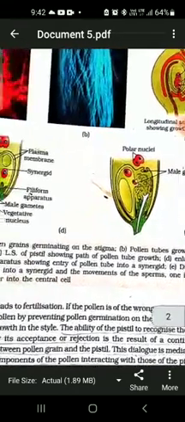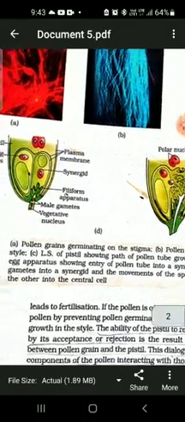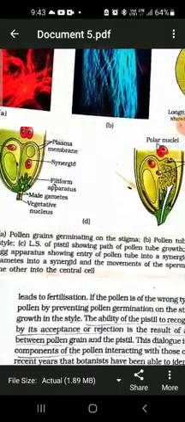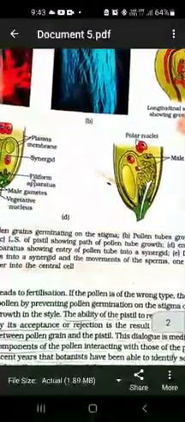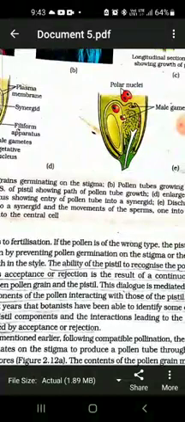Here in the diagram you can see the embryo sac, and in the last of the above three diagrams, the stigma with pollen grains is shown. These pollen grains are germinating on the flat surface of the stigma, and the pollen tube is finding its way through the style and entering into the ovule. So all these events are possible only if the compatible type of pollen is recognized by the stigma of the flower.